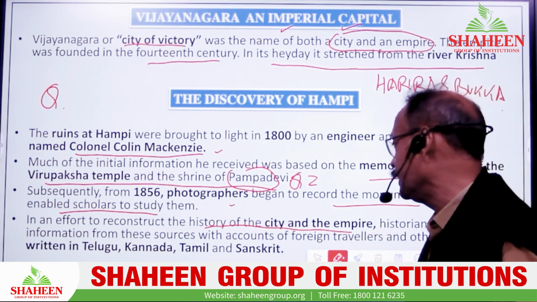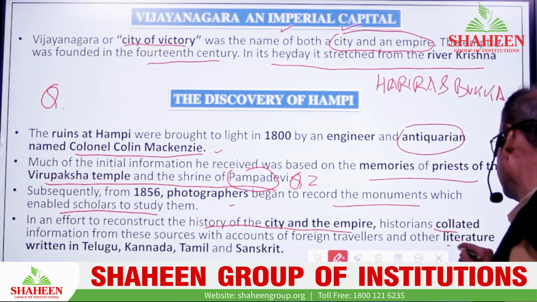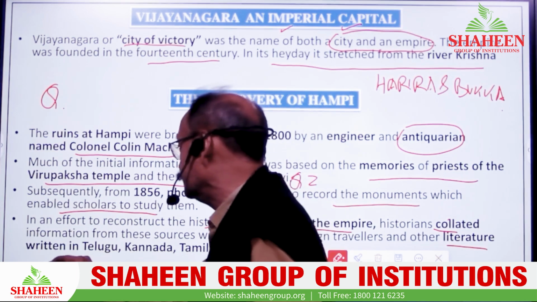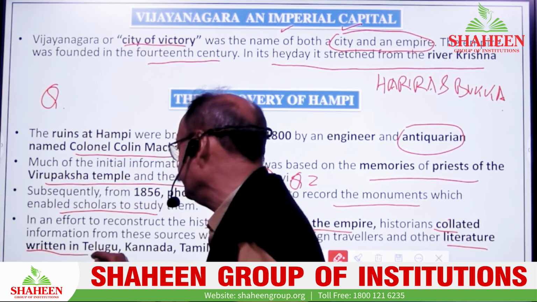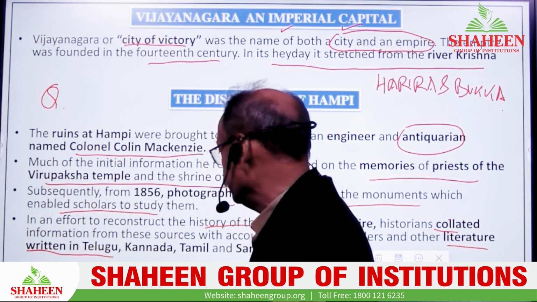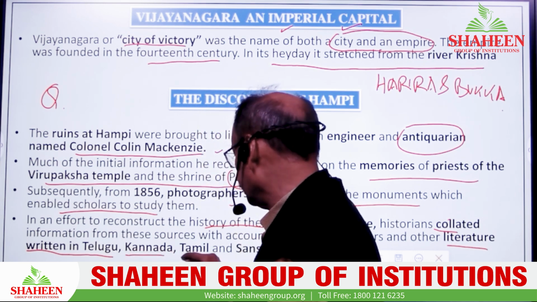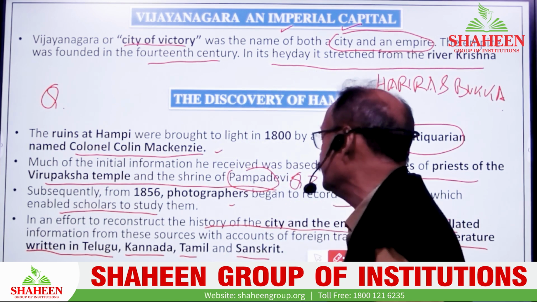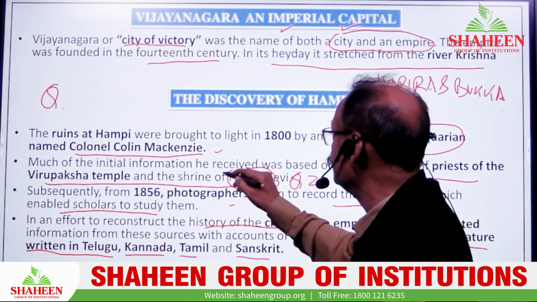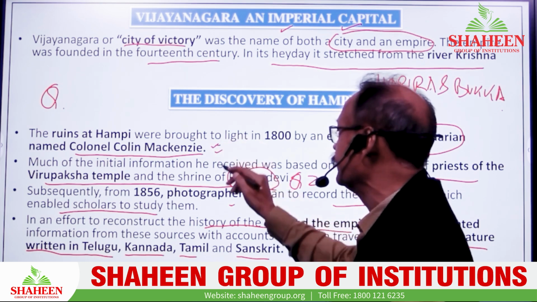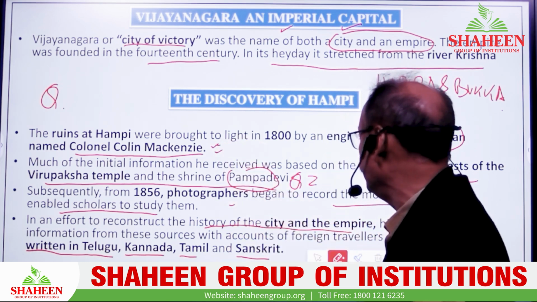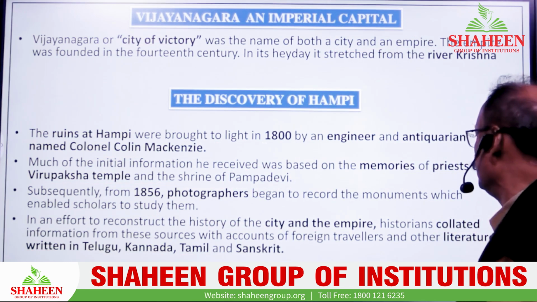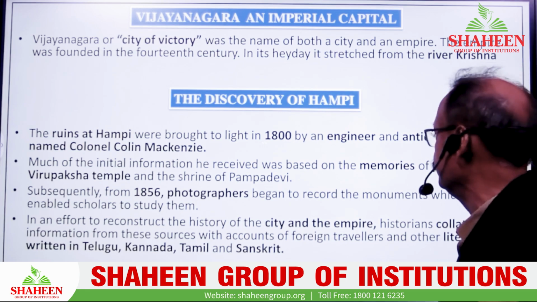And that is why, with the accounts of foreign travelers and the literature written in Telugu, Kannada, Tamil and Sanskrit, we find sources of information from Telugu literature, then Kannada, then Tamil, and then Sanskrit literature. Apart from this literature, the role of Mackenzie was also very effective. So this way we could manage to discover the development of the city and system at this time.